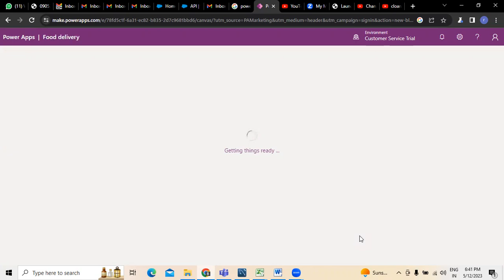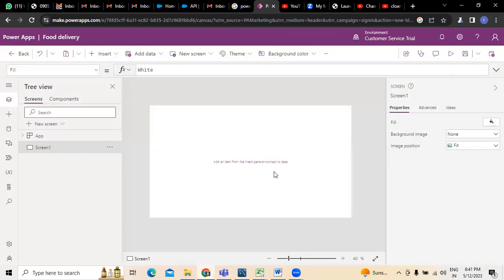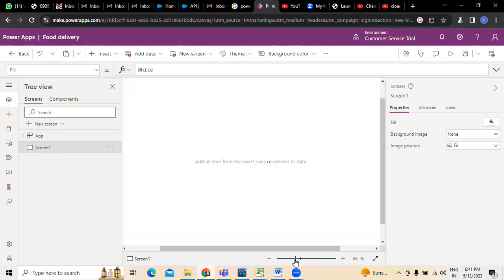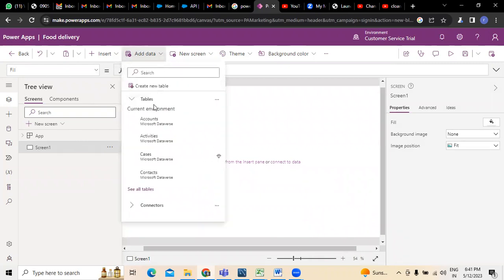Once we click on it, it will ask us for some suggestions, if required, otherwise we can say no. Later, if you want, we can increase the resolution of the screen. Once the screen is set, we have to add the data, whatever related and relevant data we have, and the data can be added accordingly.